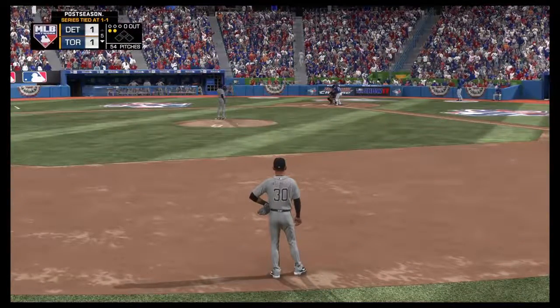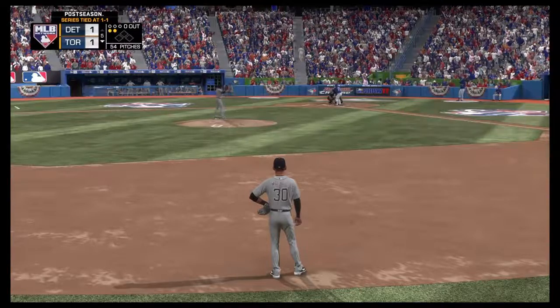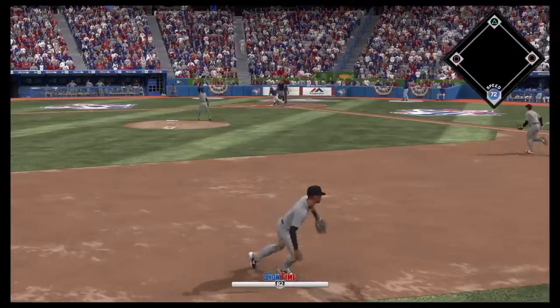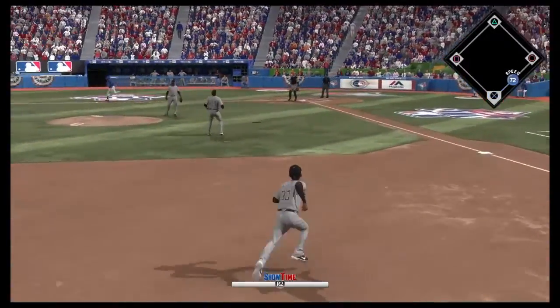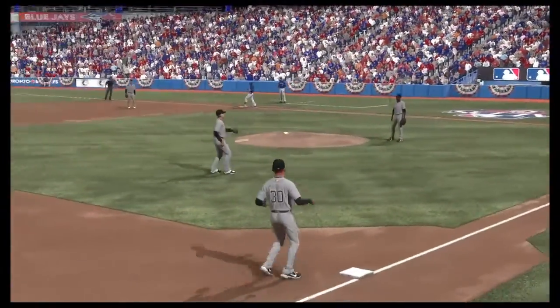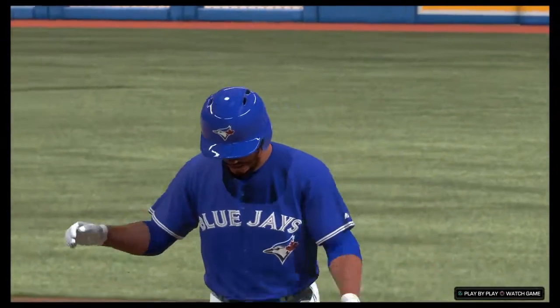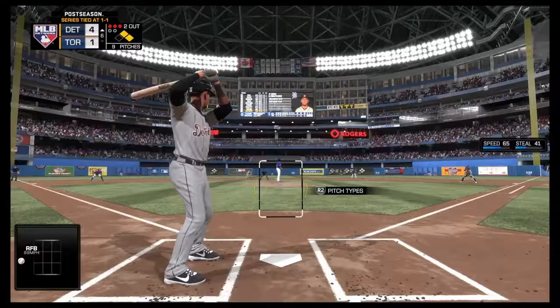Still tied up at 1, bottom of the 5th. 0-2 count to the batter. Going to be a pop up infield. We're in to cover third. Cabrera's under it for the out. Right, this game going by relatively fast.